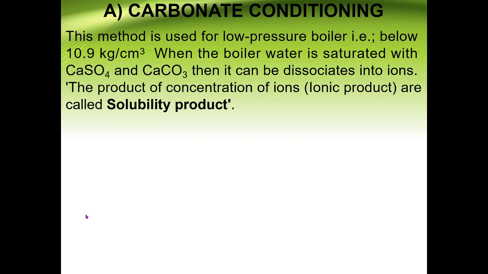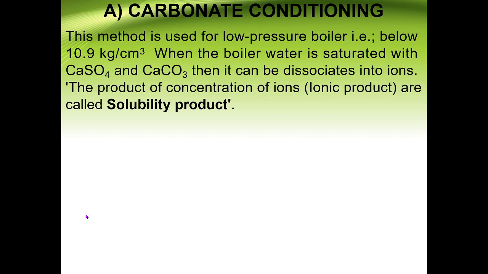So what do we have to do here? If CaSO4 and CaCO3 are present in the water, we need to suppress the salt CaSO4. Why? Because that is responsible for the scale, whereas we can prefer CaCO3. Why? Because that one is responsible for the sludge. Sludge means a muddy precipitate which can be easily removed.